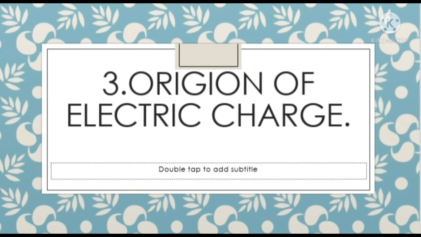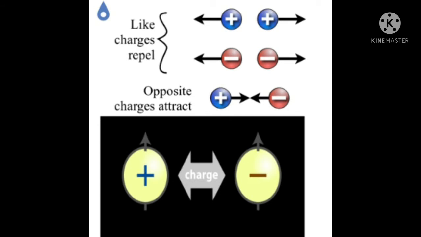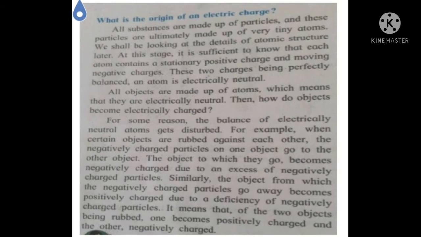When certain objects are rubbed against each other, negatively charged particles of one object go to the other object, then that object becomes negatively charged due to the excess negative charge. Similarly, the object from which negative charge particles go becomes positively charged, so one becomes positive charge and other becomes negative charge. Scientist Benjamin Franklin named the electric charges positive and negative charge.